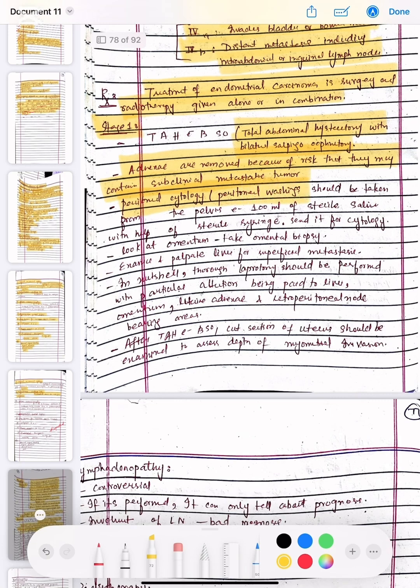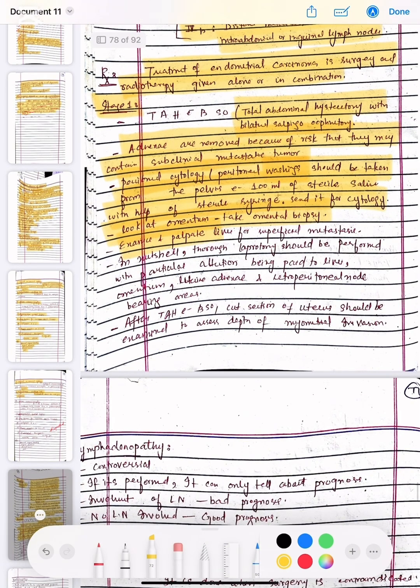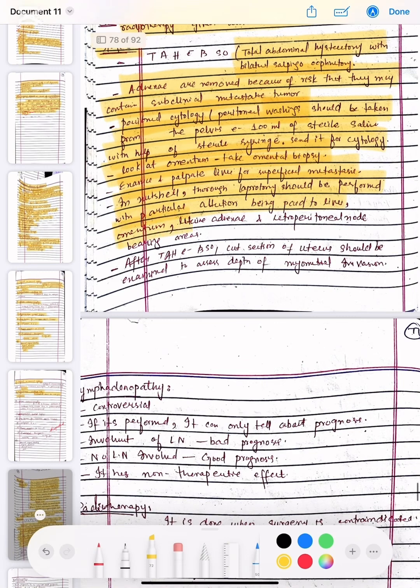Peritoneal cytology and peritoneal wash should be taken from the pelvis, that is 100 ml of sterile saline with the help of a sterile syringe, and sent for cytology. Look at the omentum and take an omental biopsy. Then palpate the liver for superficial metastasis. In a nutshell, a thorough laparotomy should be performed with particular attention to the liver and omentum, then adnexa and retroperitoneal node bearing areas. After TAH, a cut section of the uterus should be examined to assess the depth of the myometrial invasion.